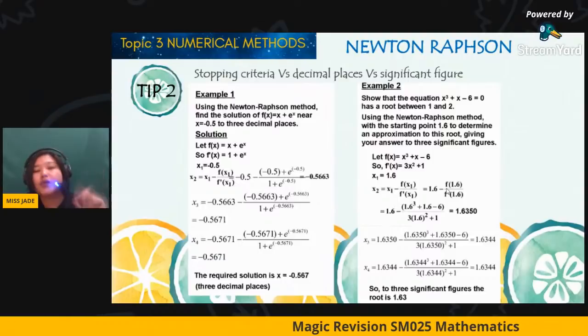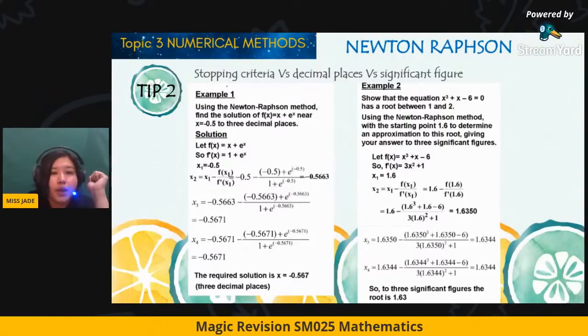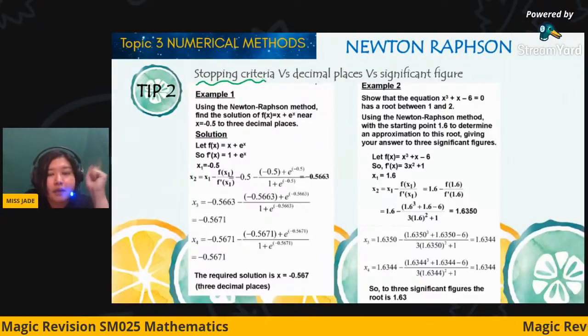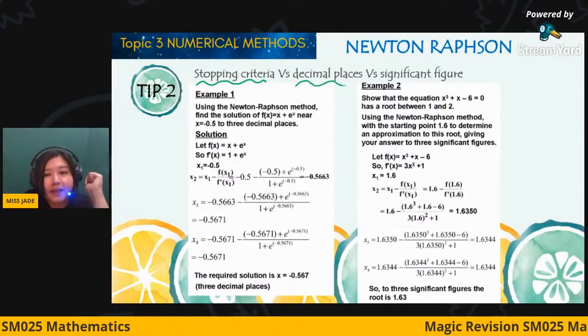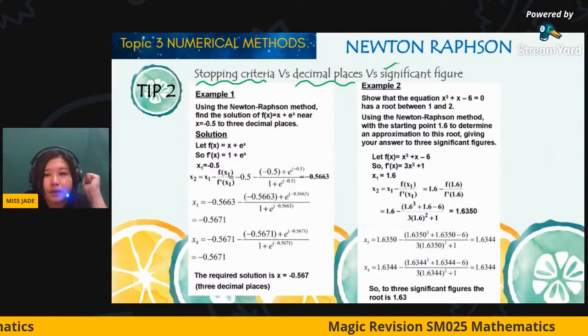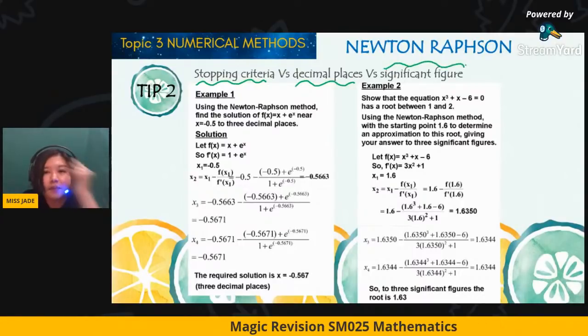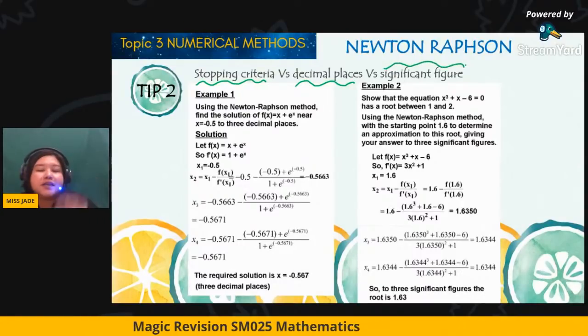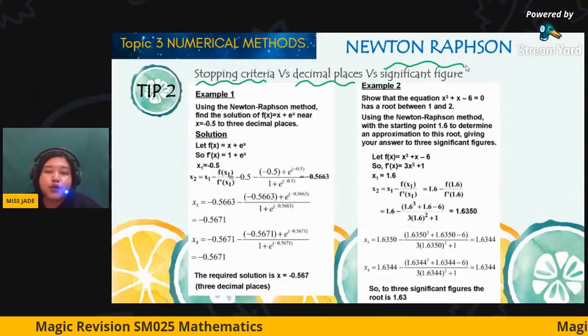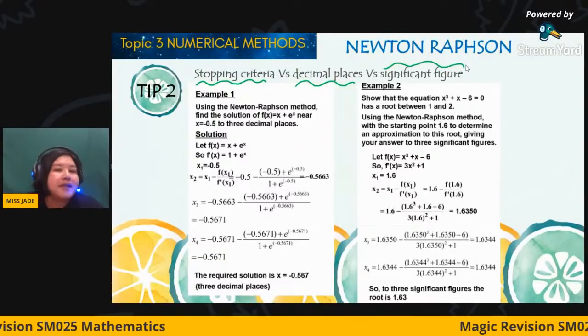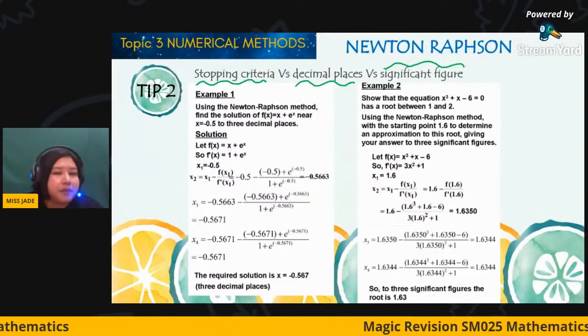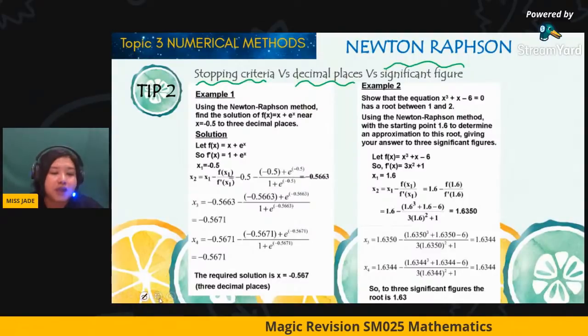I just want to highlight something, which is when you're applying the stopping criteria, the question mentions decimal places and also significant figures. If you forget to look at this instruction, even though you get the full marks, in the end you will get a penalty because you did not follow the instruction.